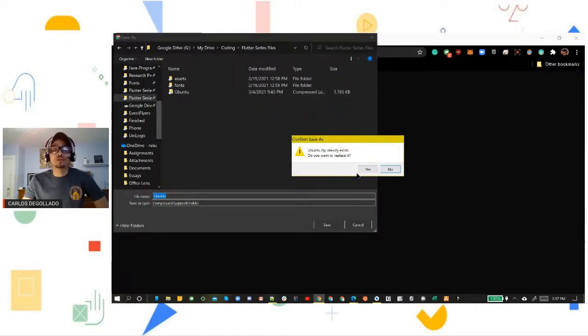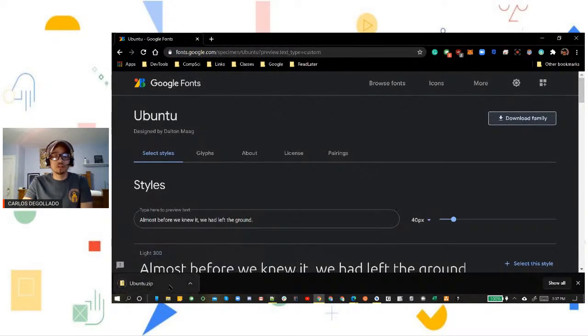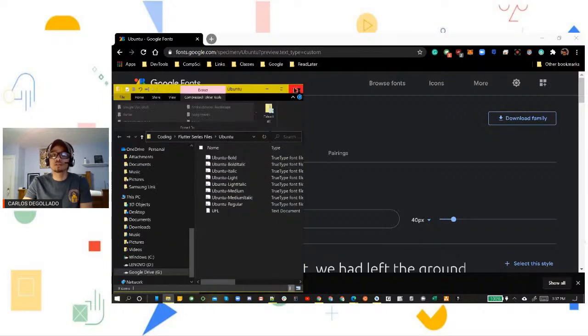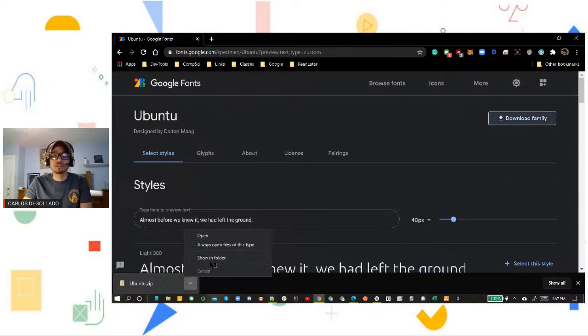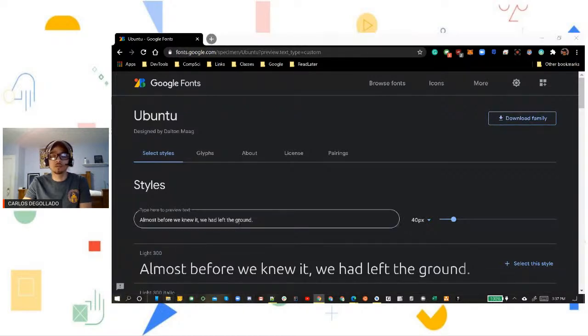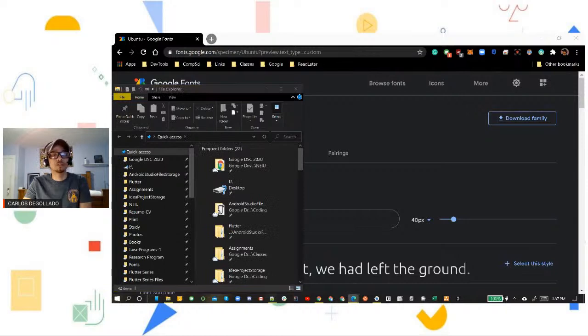We're going to unzip it, and it says the version already exists in here, so we're just going to replace it for example purposes. Then, go like this and show in folder. Oh, that didn't work, so let's open up another folder. One second. Oh, there it goes.